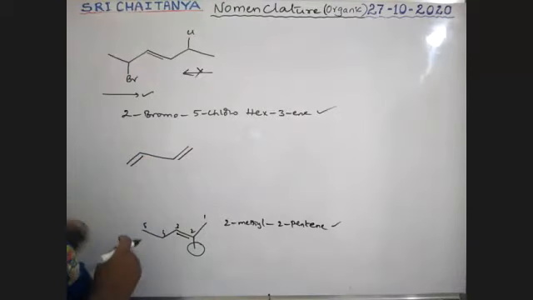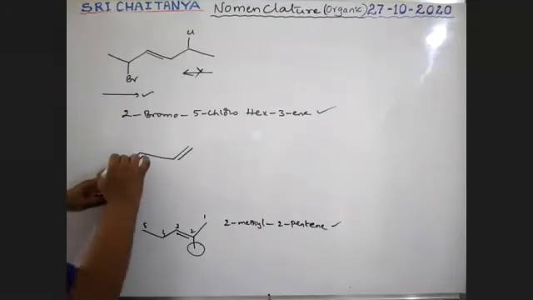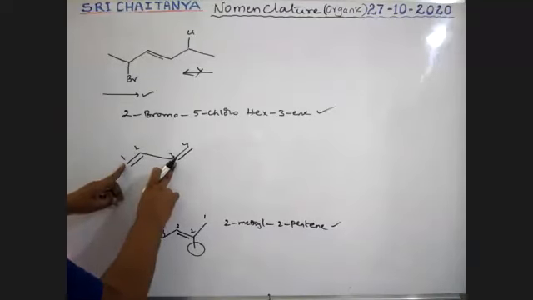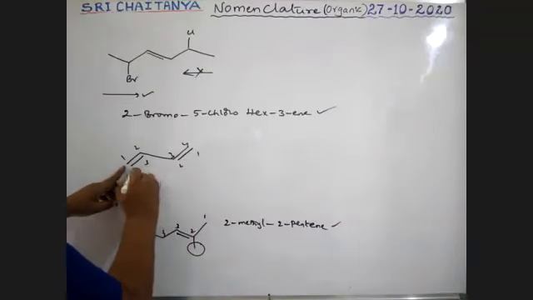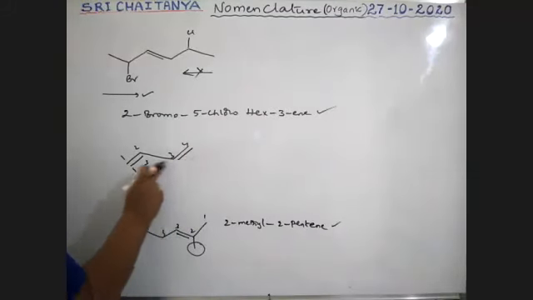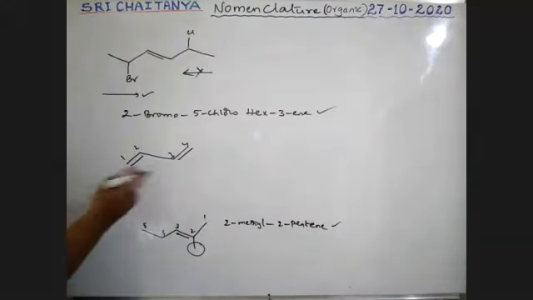2 double bonds. Okay. So see here. 1, 2, 3, 4. 1, 3. Both directions are the same, so any direction you should follow. I'm following this one.